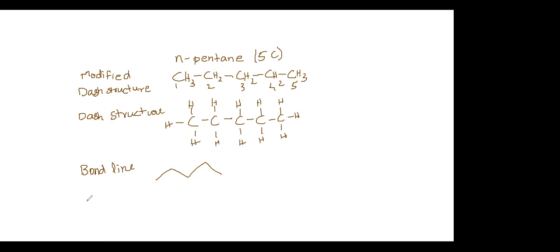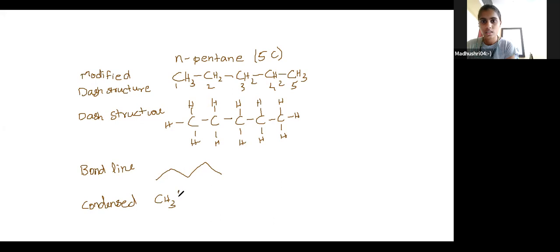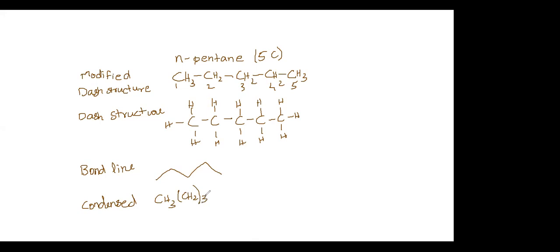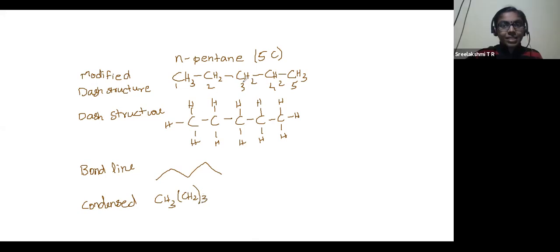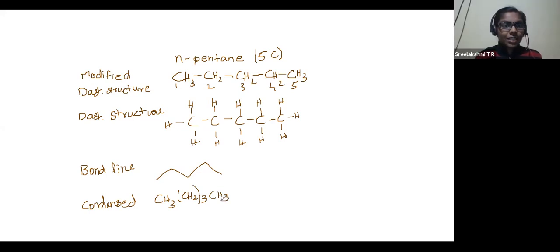Condensed structure. How to write the condensed one? CH3. No bond is shown. CH2, three times. CH2 1, CH2 2, CH2 3. 3 times CH2 is repeated. So CH3, CH2 thrice, CH3. Every structure is clear.